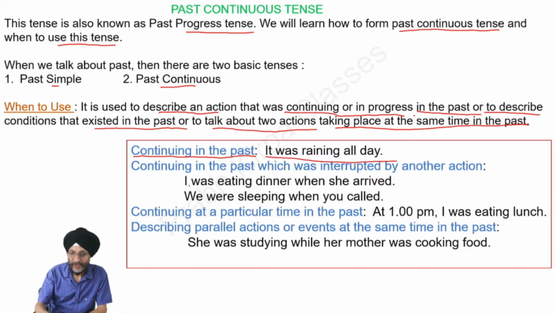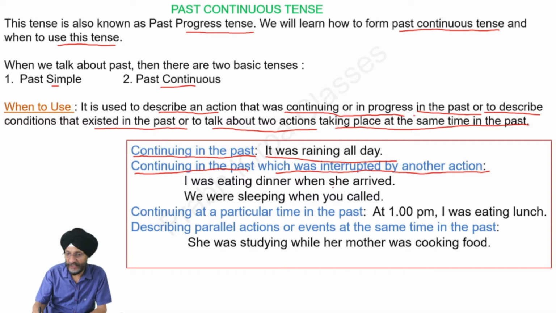This tense may also be used to talk about an action continuing in the past which was interrupted by another action. For example, I was eating dinner when she arrived. Next example may be we were sleeping when you called.